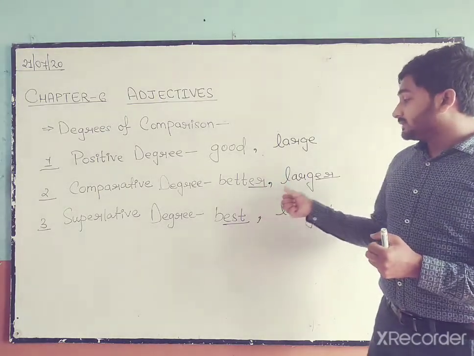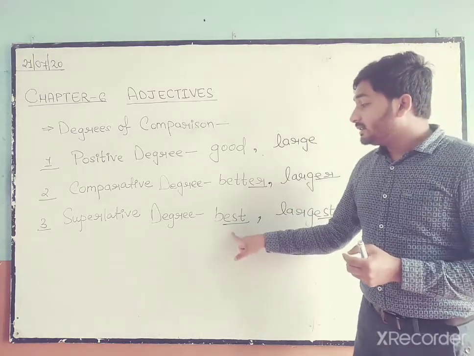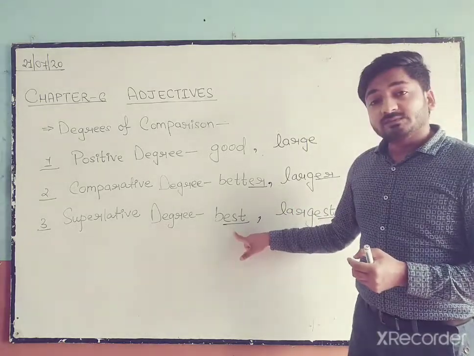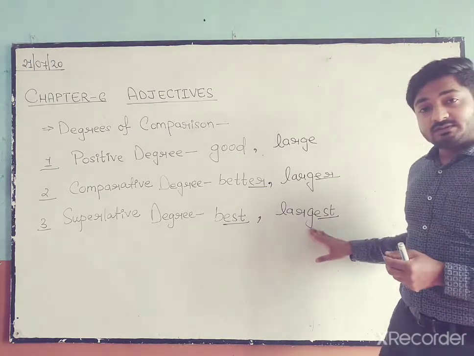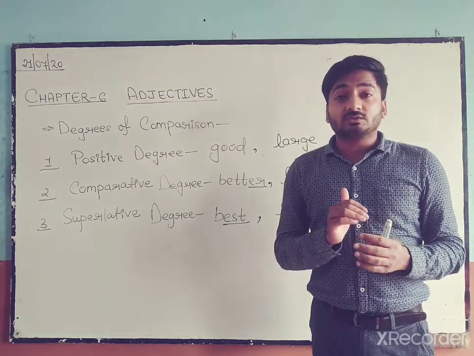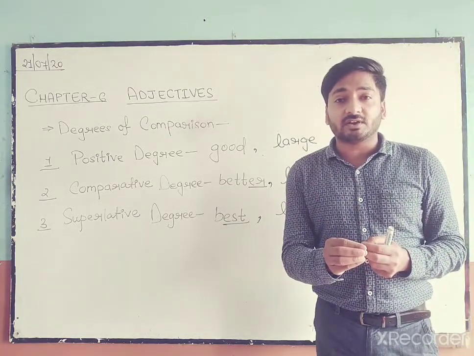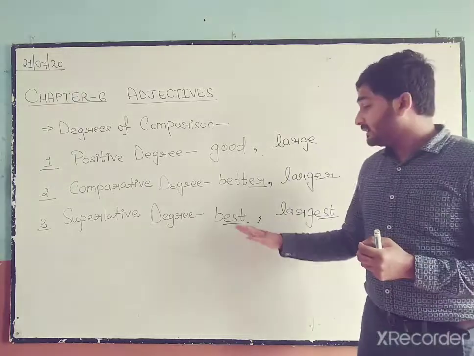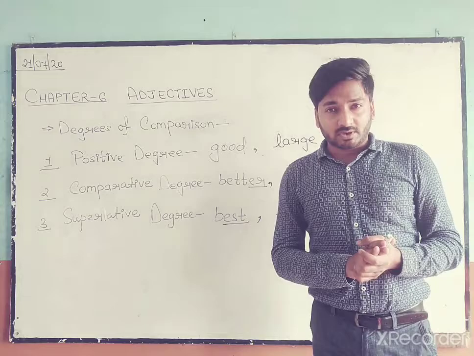Good becomes better, large becomes larger, and here, good becomes best, large becomes largest, EST. That means when we have to write the superlative degree of any adjective, we have to add EST at the end of that adjective. Okay.